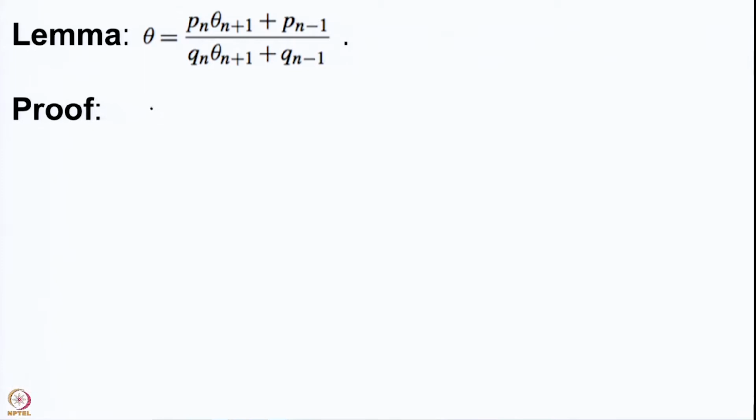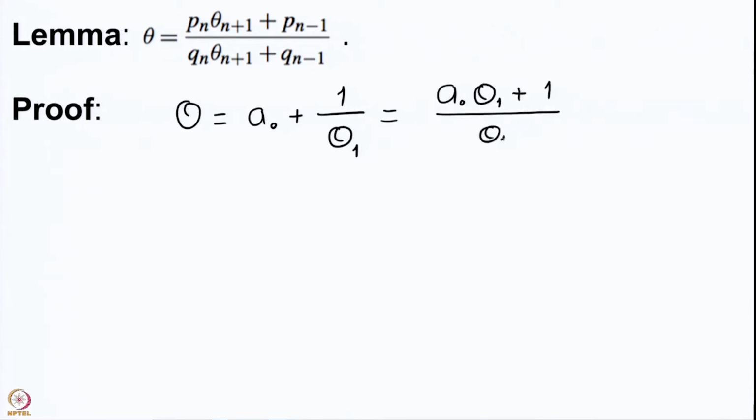So, here we let n equal to 0, and of course we have theta equal to a0 plus 1 by theta 1, and we see that this is nothing but a0 theta 1 plus 1 upon theta 1. So, the result holds.